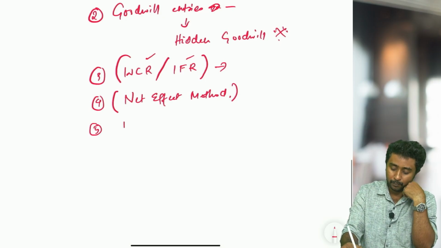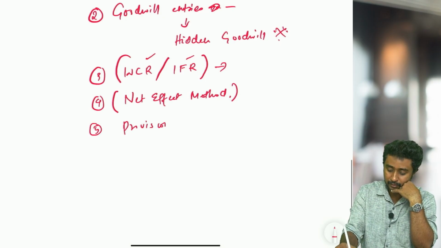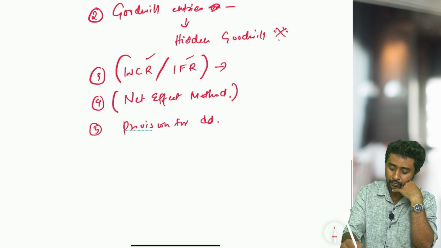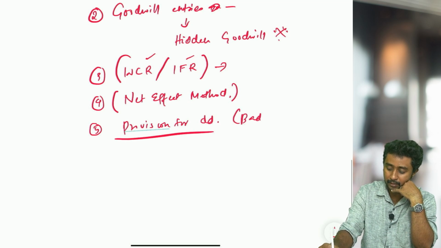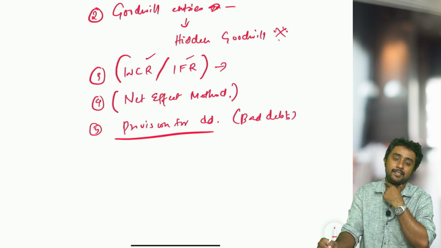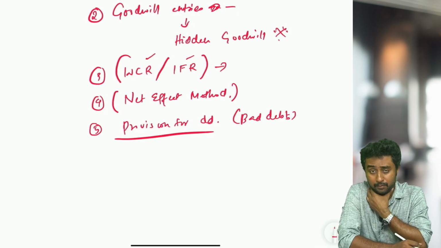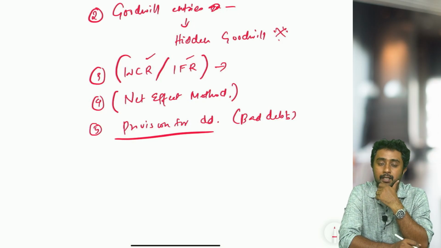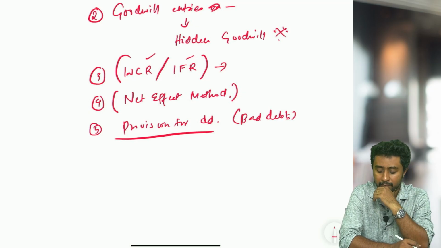Next is obviously provision for doubtful debts. Bad debts related adjustments and all, try to do more of them. This is one of the important topics for this year. Bad debts we need to do.